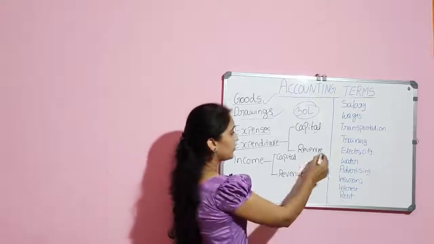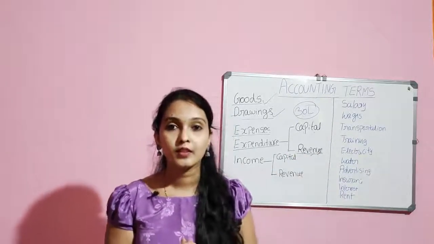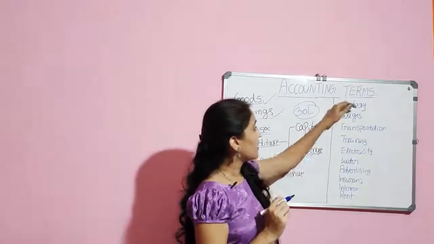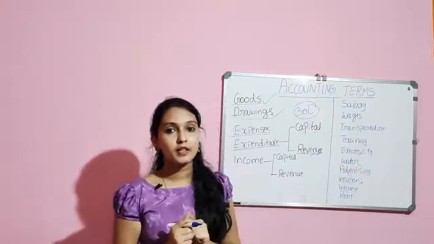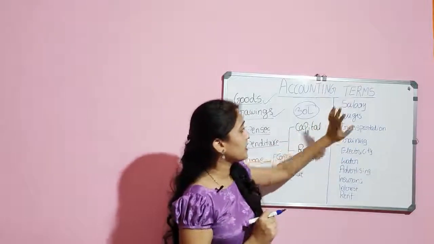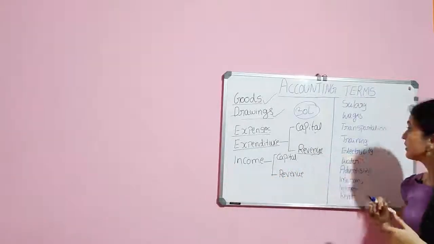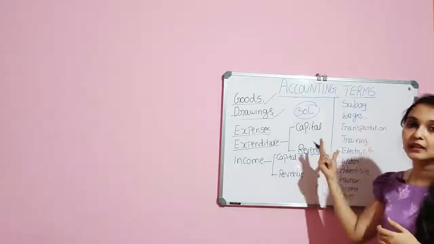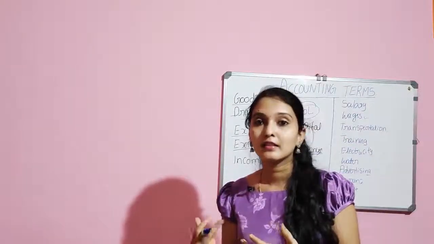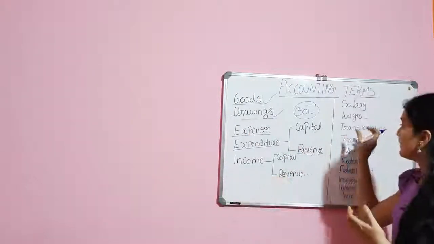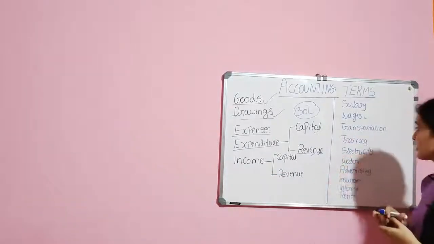Whereas revenue expenditure is regular in nature. Salary, wages, transportation, all these are revenue expenditure. Salary is a monthly payment to the employees. Wages is also a monthly payment, or sometimes the payment is done weekly. Weekly wages will be given to the workers.